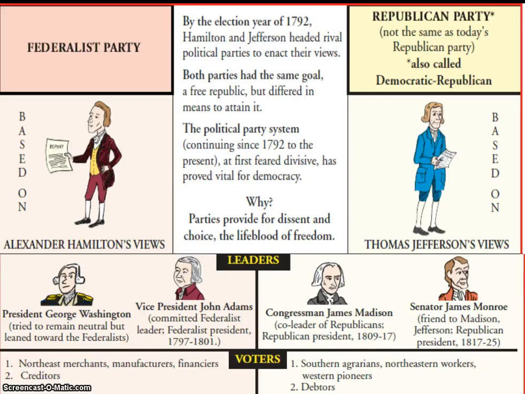So just try to keep in mind these two differences, that if it's going to be more along the lines of being industrial or for the wealthy or benefiting the wealthy, that's going to go towards Hamilton's side of things and the Federalist Party. If it's more on the ends of an agrarian society, wide open spaces, farming, debtors, things of that sort, that is going to be more on the Democratic Republican or Republican side and be more for Jefferson. Make sure that you just know the basic differences for this for your TBL quiz in class next time. If you have any questions, make sure you ask before the quiz begins.